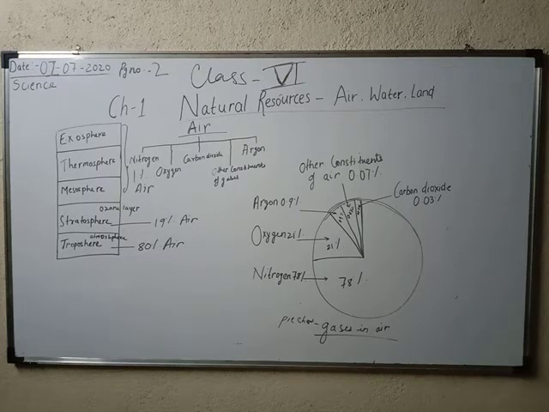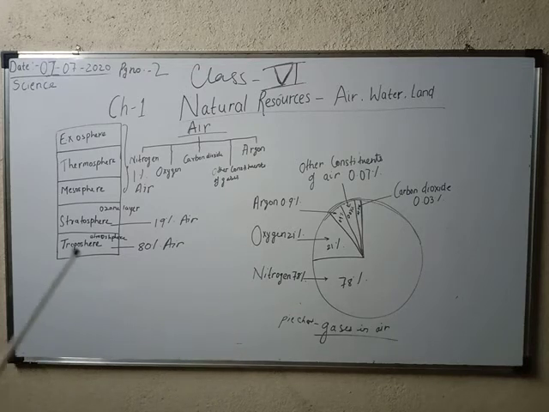Oxygen is necessary for respiration in living things and for combustion, like burning anything. Oxygen is required for that, and for respiration also oxygen is very important. We all know that without oxygen we cannot survive, so oxygen is very important for us.